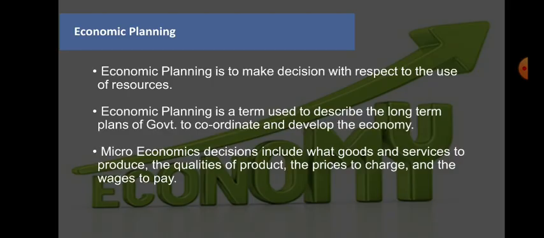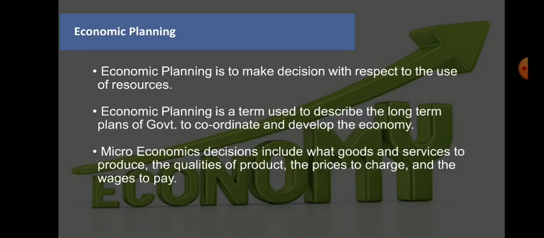Then the quality of the product: what quality we need to produce, because based on quality the prices will change. If you improve the quality, you can definitely change the prices accordingly. If you reduce the product quality, then you need to reduce the prices as well. This is how we plan, and it is done by the government. If a company is doing it, they need to follow the rules and regulations made by the government.